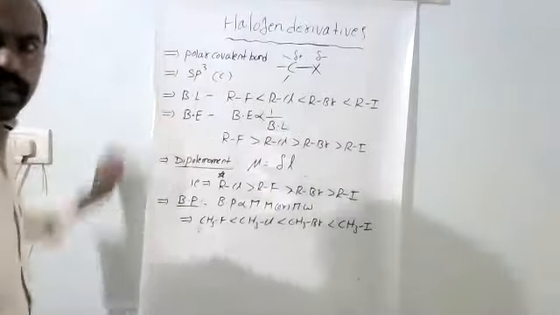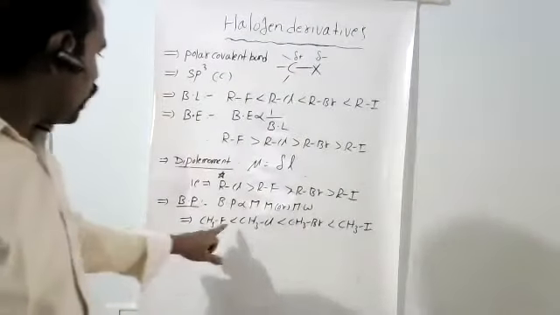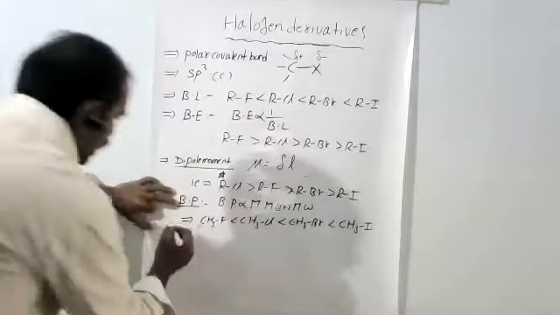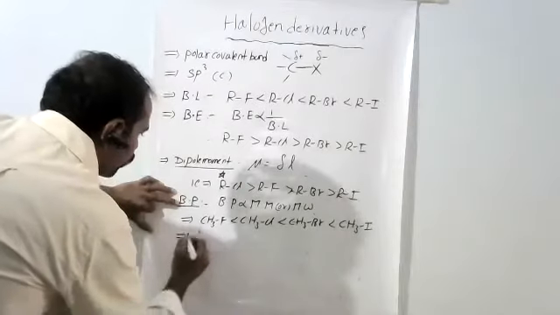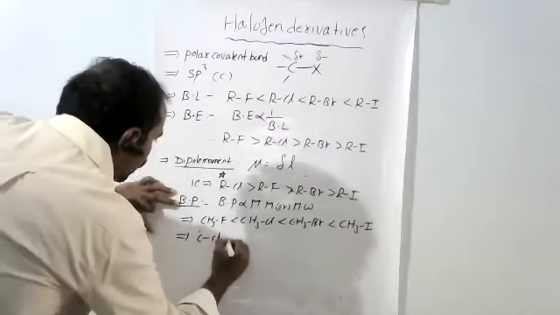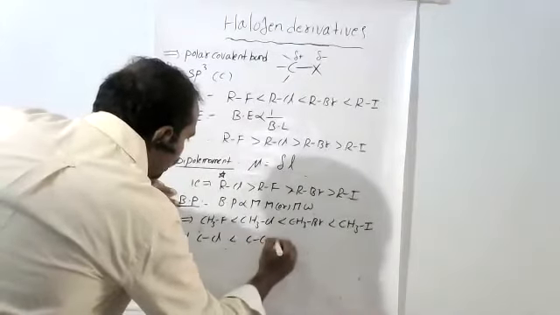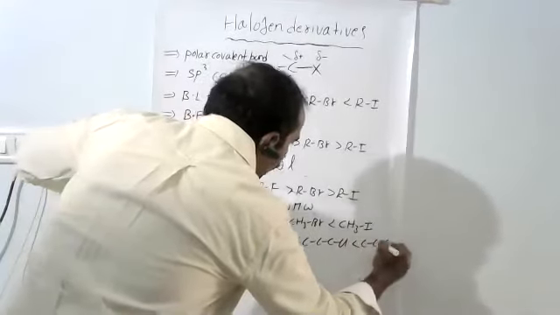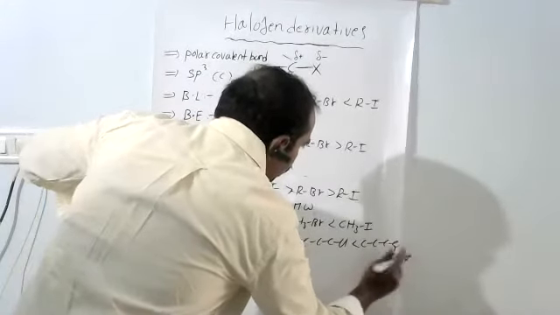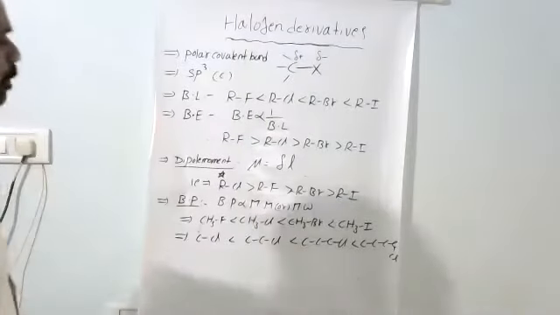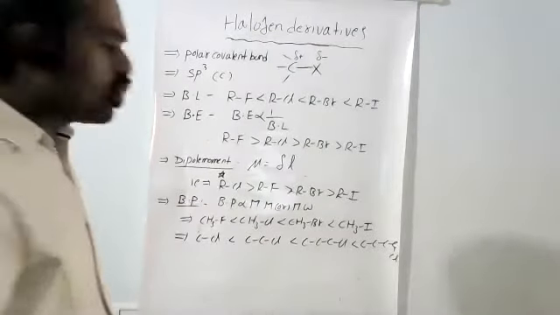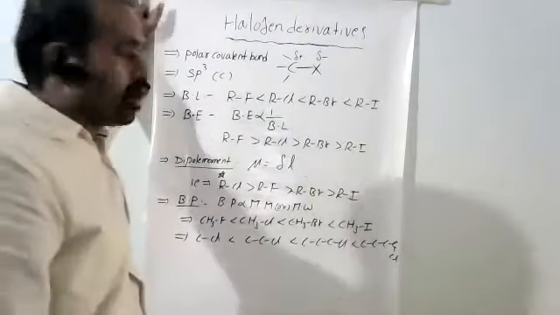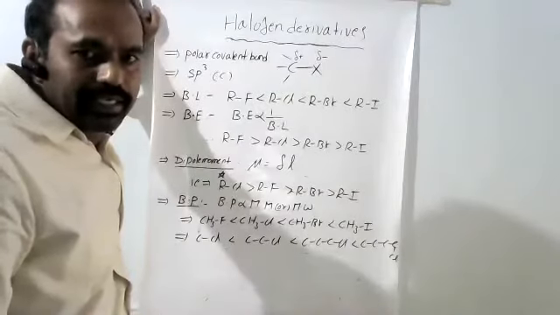See this here: as molecular mass increases, boiling points also increase. Not only that, if I take methyl chloride, ethyl chloride, propyl chloride and butyl chloride, see this, there also as the number of carbons increases, boiling points also increase.